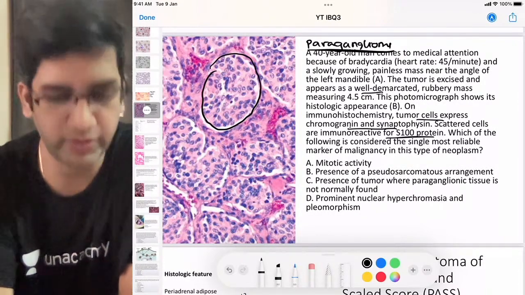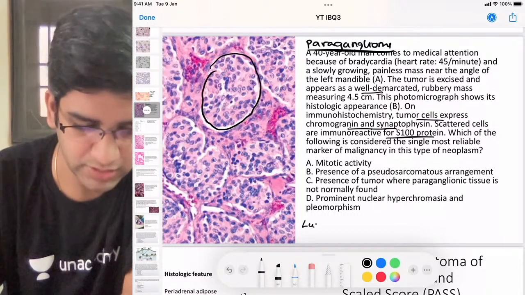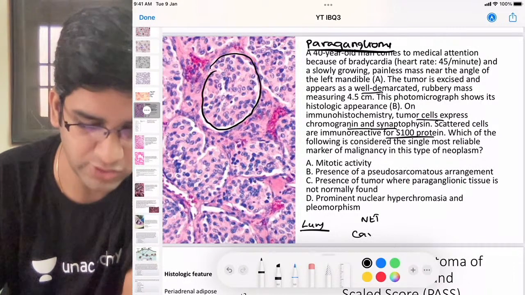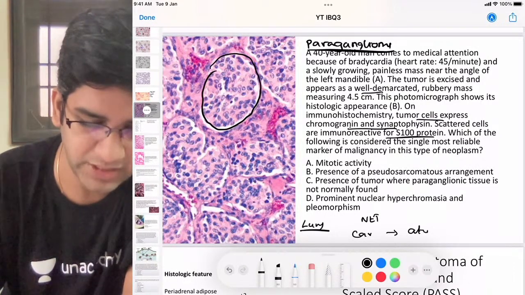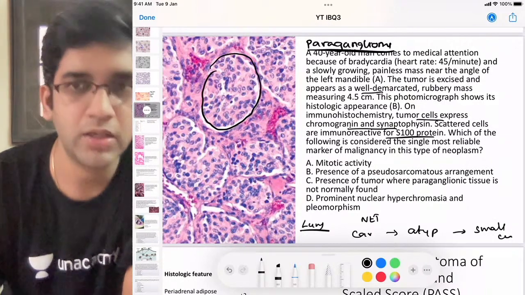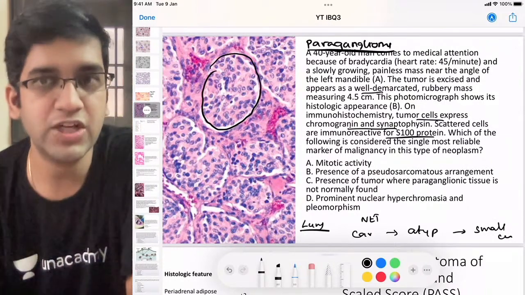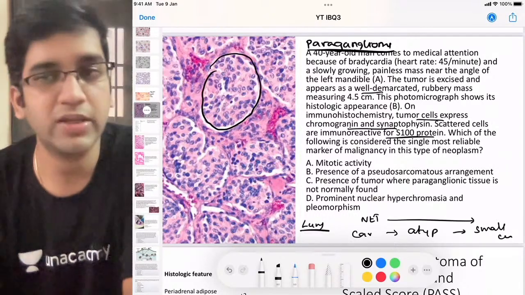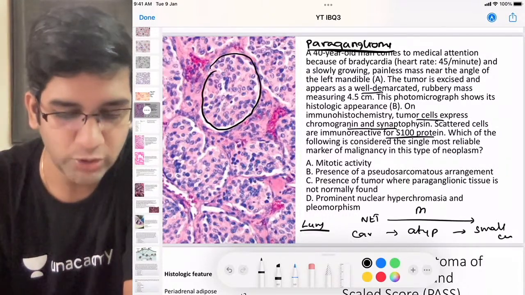Carcinoid is also a neuroendocrine tumor, right? In the lung, you must have read this. Let's assume lung: when you have a neuroendocrine tumor, you must have read about carcinoid, atypical carcinoid, and small cell carcinoma, right? For all these variations, you must have based the entire diagnosis on mitotic count.